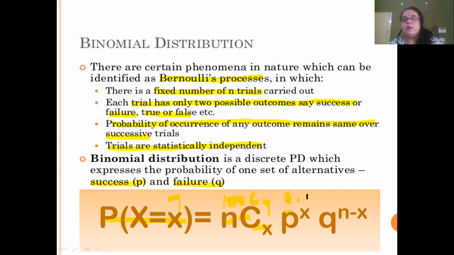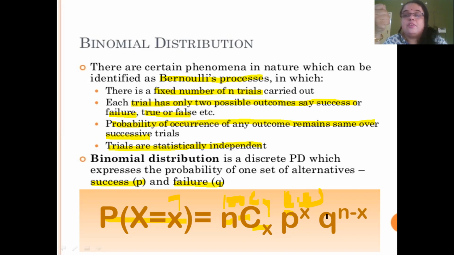So remember this, when P is defined as the probability of success, it means the probability of success in each trial. For example, if I throw a coin once, what is the probability of me getting head? 0.5. What is the probability of me getting tail? It is also 0.5. So if I define getting a head as a success, P is equal to 0.5.